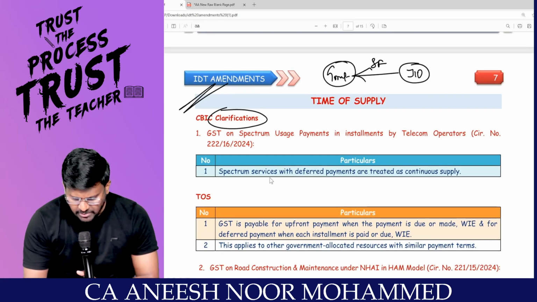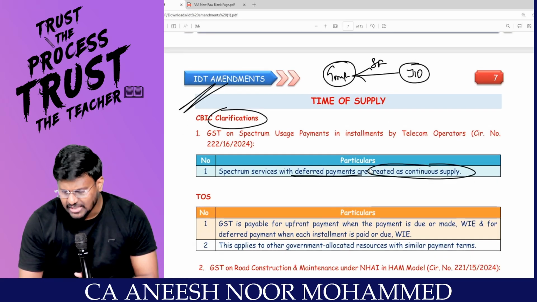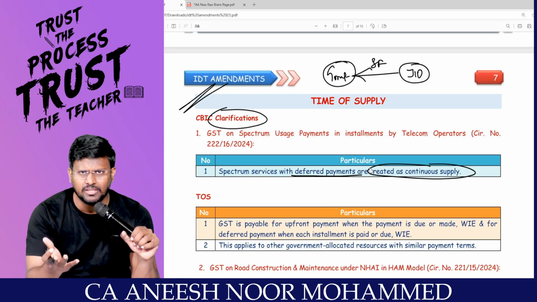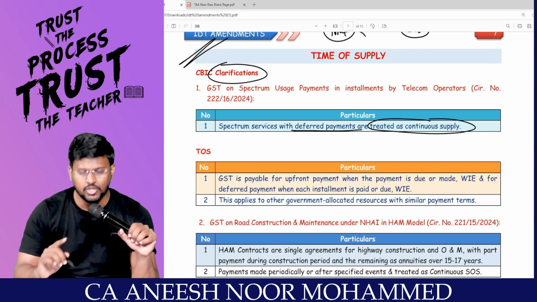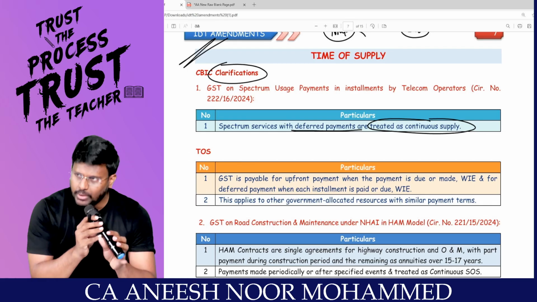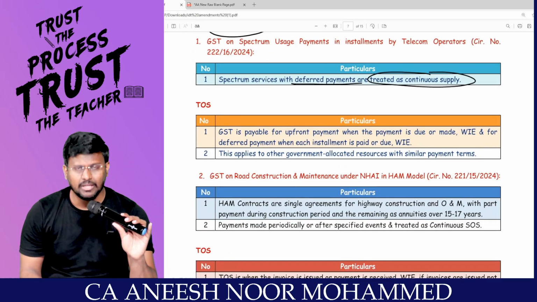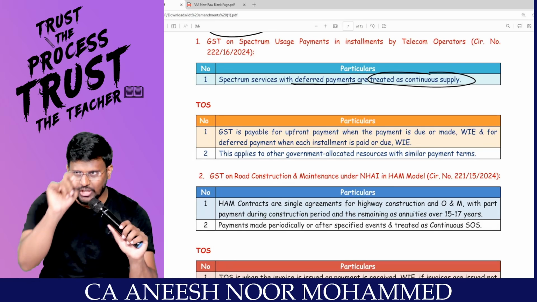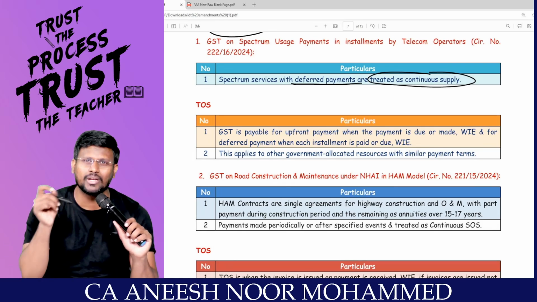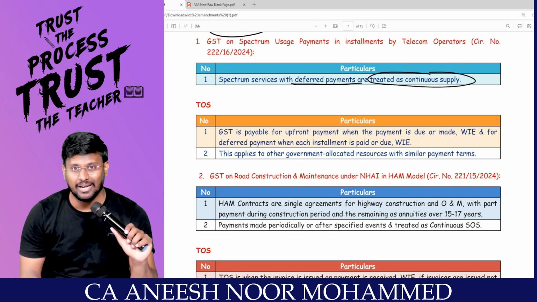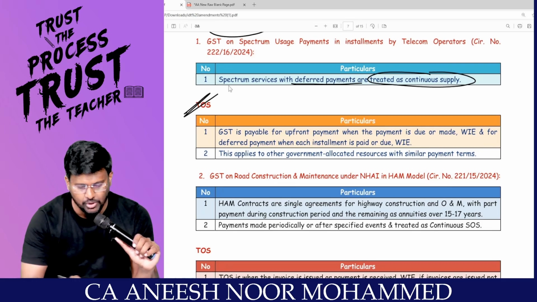Spectrum services with deferred payment are treated as continuous supply. Yes, because if the supplier is providing service for more than 3 months, it is a continuous supply of service. So spectrum service provided by the government to Jio is a continuous supply of service. Point number 1: we know that with regard to continuous supply of service, we have to check whether the due date is ascertainable or not ascertainable. The due date is based upon the completion of an event like that. Now they are clarifying the time of supply provision.